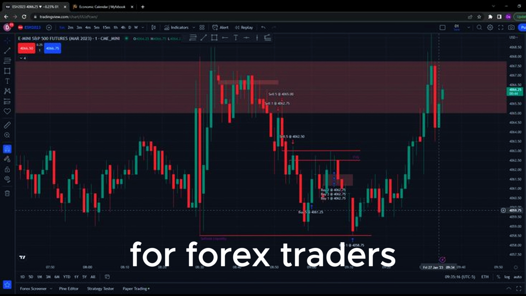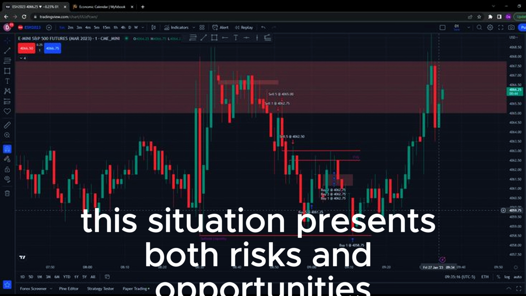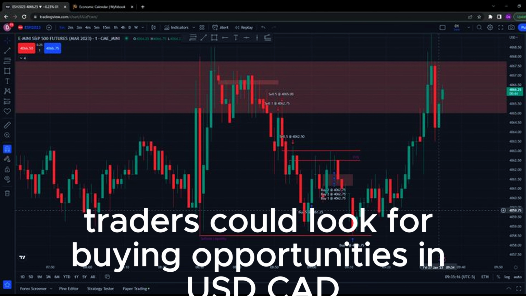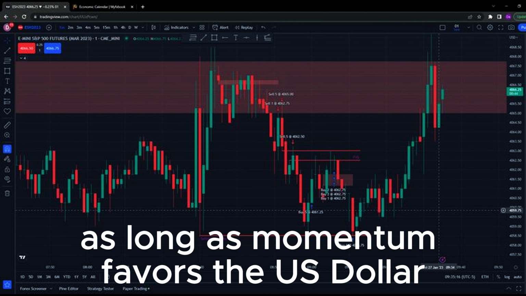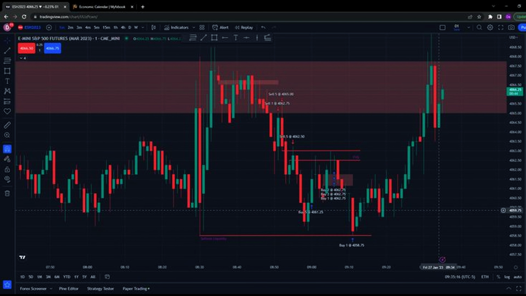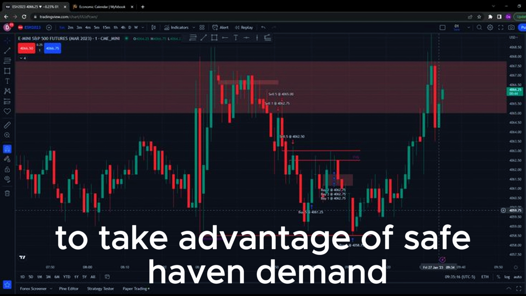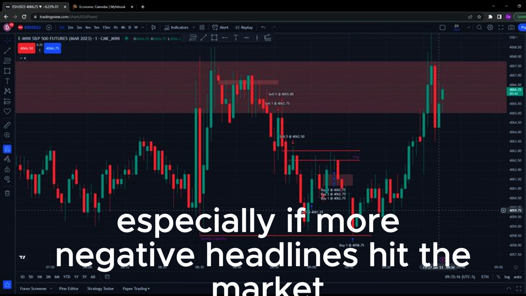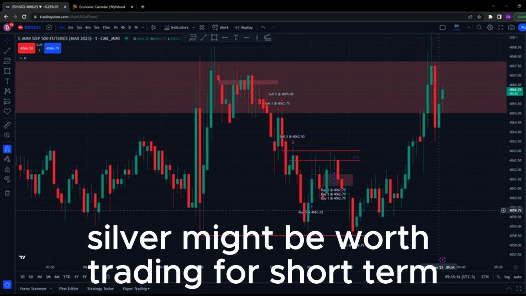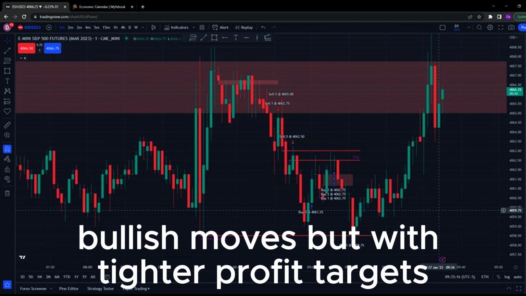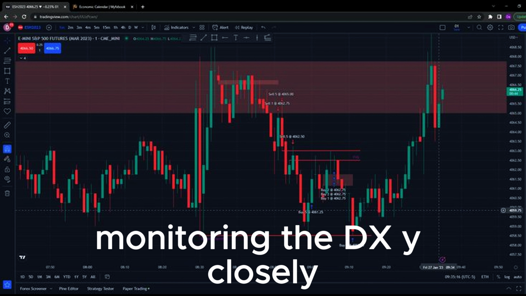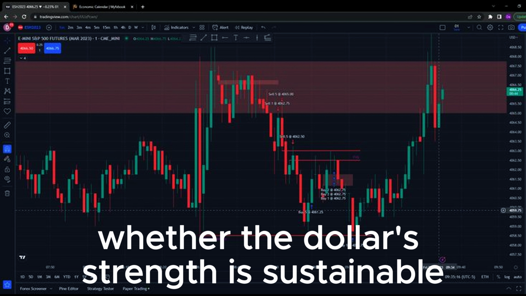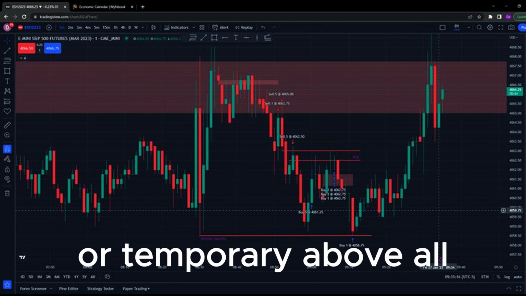For Forex traders, this situation presents both risks and opportunities. Traders could look for buying opportunities in USD-CAD as long as momentum favors the US dollar. Gold could be bought on dips to take advantage of safe haven demand, especially if more negative headlines hit the market. Silver might be worth trading for short-term bullish moves, but with tighter profit targets. Monitoring the DXY closely will help confirm whether the dollar's strength is sustainable or temporary.